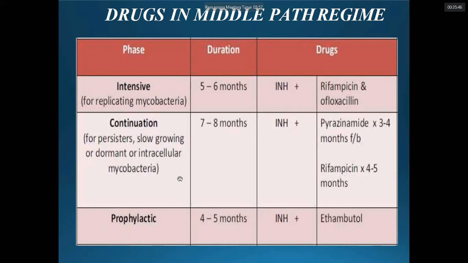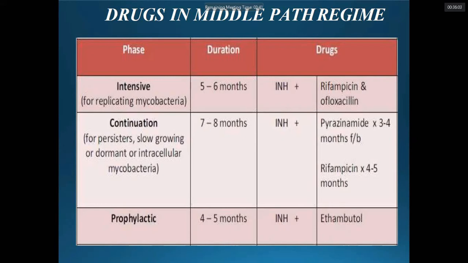The continuation phase is required 7 to 8 months, with isoniazid and pyrazinamide 3 to 4 months, followed by rifampicin 4 to 5 months. This is the protocol shared by the middle path regime of Tuli.